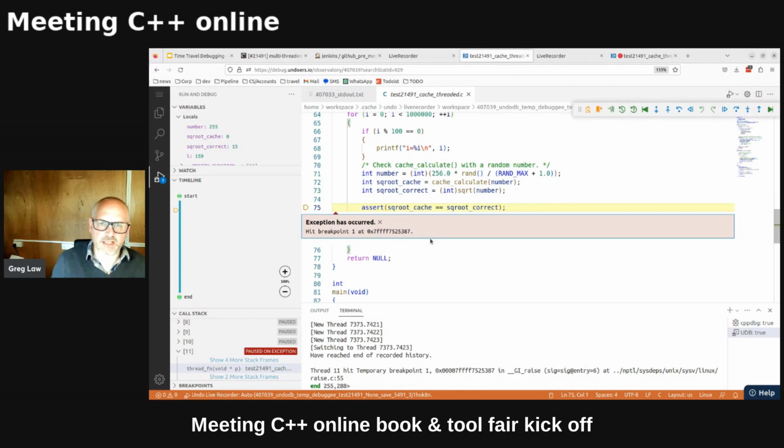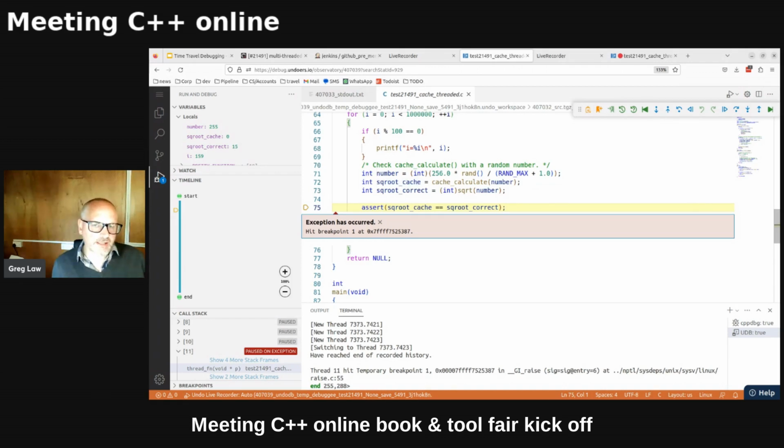Remember, we were looking at it in the Jenkins log, and we saw this assertion had failed. I can hover here and see this assertion fails because square root cache is 0 and it should have been 15. I can hover around elsewhere and see that we're passing a number to cache calculate, number is 255, and what it gets back is 0. What it should have got back was the square root, right? 0 is not the square root of 255.